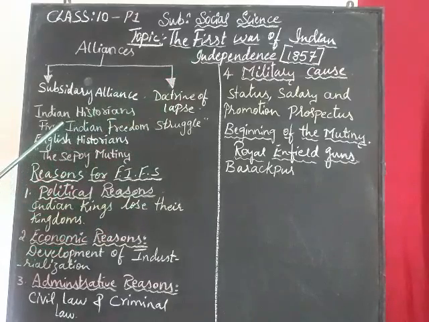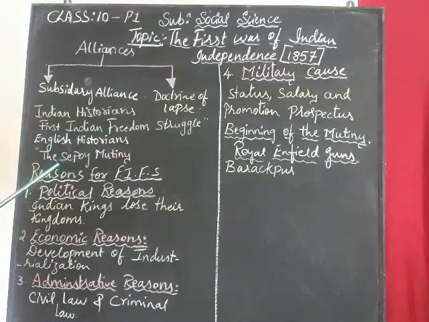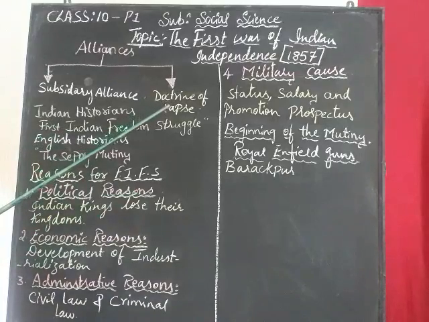According to the Indian historians, it was the first Indian freedom struggle, and according to the English historians, it was the Sepoy Mutiny. There have been different names, but it is the 1857 revolt only. Now let us see the reasons for the protest which took place because of the doctrine of lapse.